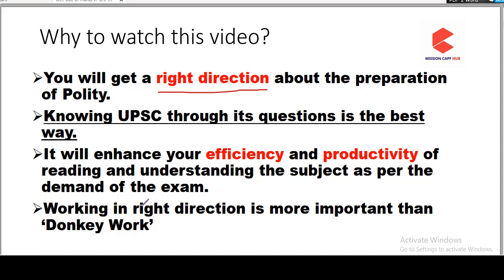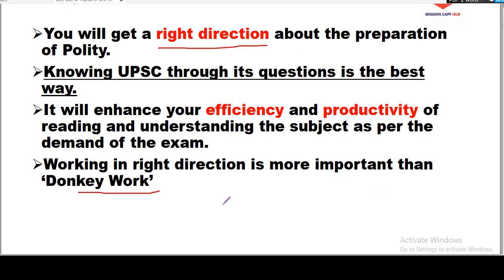And if you are not knowing what UPSC is really focusing upon, that might lead to donkey work that you should be avoiding. So please watch the video till the end and learn some elimination techniques that you can apply in the actual exam hall.